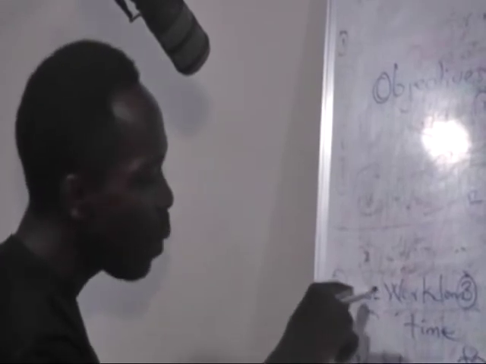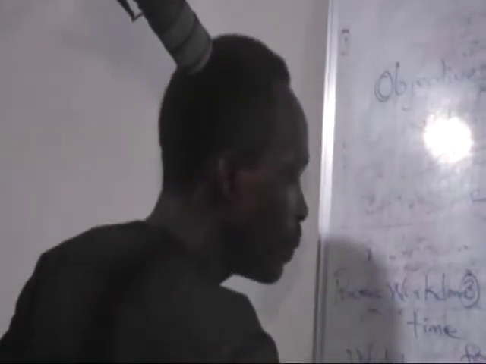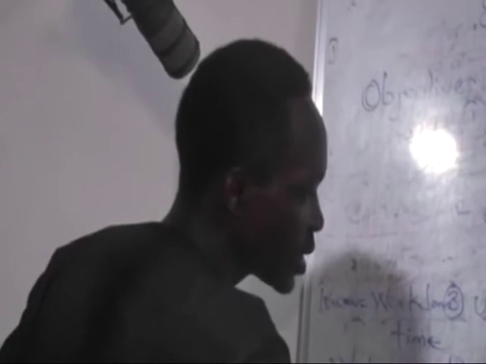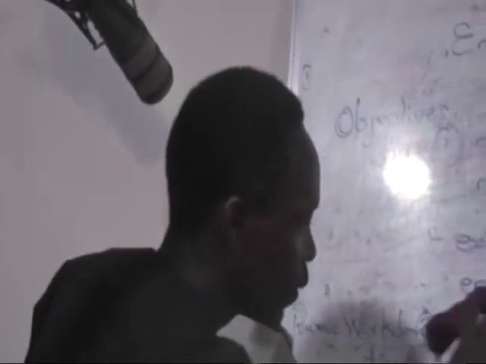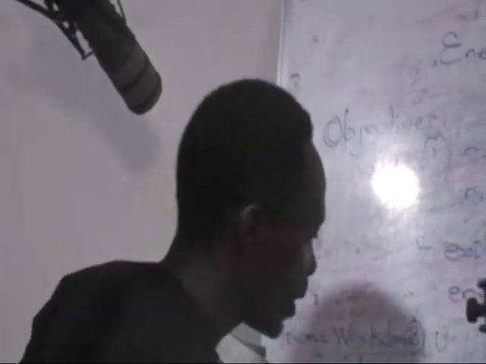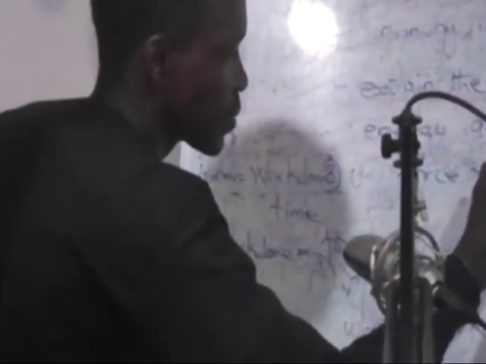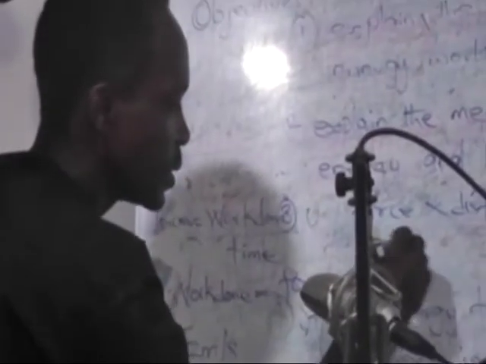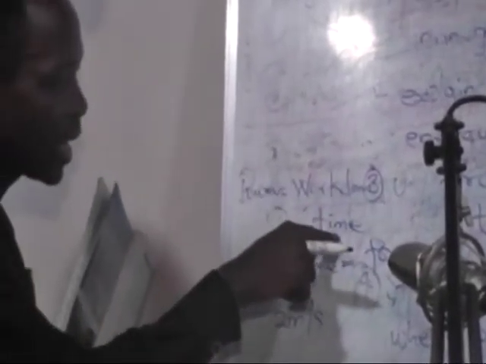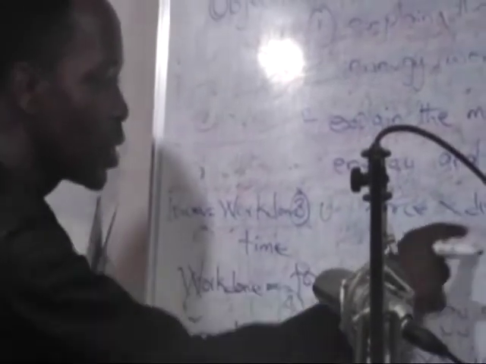So power can also be calculated by force times distance all over time. Force times distance all over time. So you have two formulas there for power, which is the rate at which work is done. Either you use work done all over time, or you use force times distance all over time. I hope that is taken.